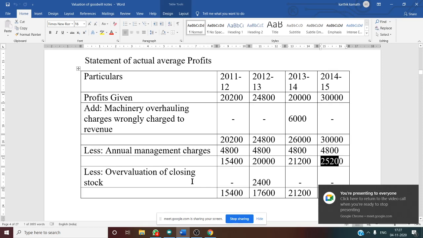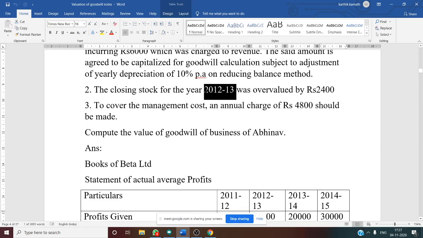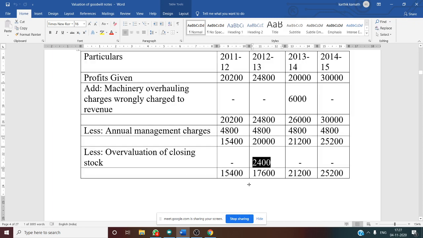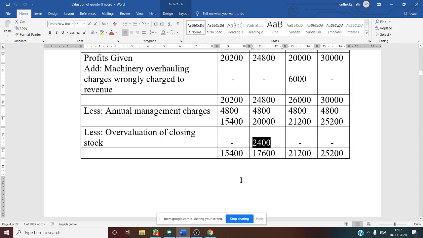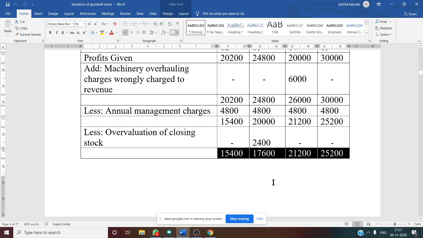Why second year? Here they have mentioned 2012-13, and in the problem we know 2012-13 is our second year. So under the second year column, deduction 2,400 and other columns nil. So one more total we get: 15,400, 17,600, 21,200 and 25,200.